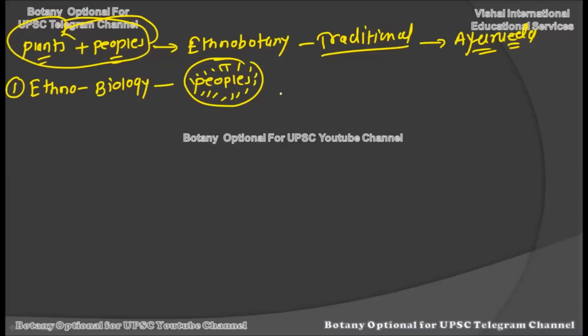You should study the relationship between the people and the life forms surrounding them. Whatever life forms surround the people, we have to study under ethnobiology. This term itself has two words: first is ethno, that is ethnobotany, and second is biology. If you study the surrounding biology regarding ethnobotanical studies, the different kinds of plants, the different kinds of drugs and food material they take out from the plants, this study will come under ethnobiology.